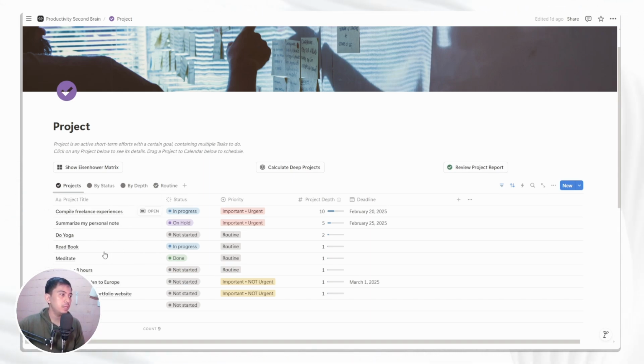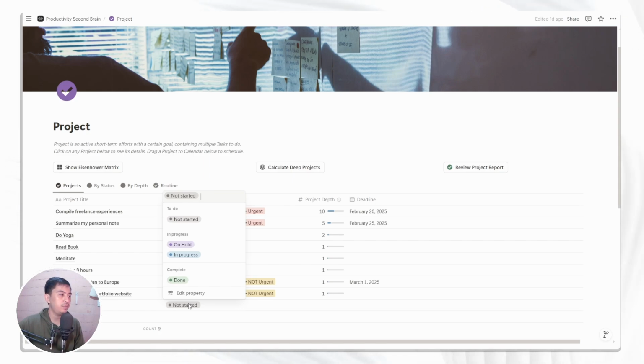And after you put a title of a project, like the one that we just added here, a new project, there's status. So status is basically the condition of the project, whether it's already started, whether it's in progress or not started at all, or maybe it was in progress but you are waiting, or maybe on hold to wait for something. Then you can click on hold, and if it's done, then it's done.